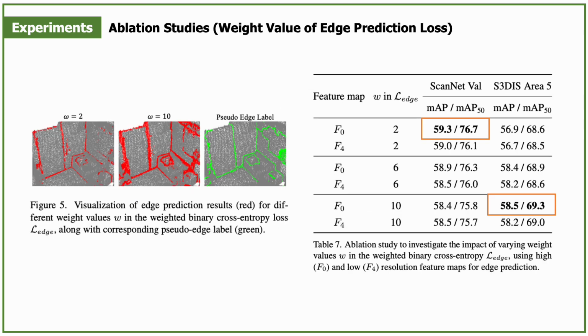Here, we explore the impact of the coefficient value of edge loss on 3D IS accuracy. First, as shown in Figure 5, we empirically find that the weight value influences the thickness of edges in a 3D scene. In Table 7, we observe the correlation between the scene scale and the weight value. The optimal value for edge learning is proportional to the scale. Besides, methods using high-resolution feature maps for edge prediction generally perform better than those using low-resolution feature maps.